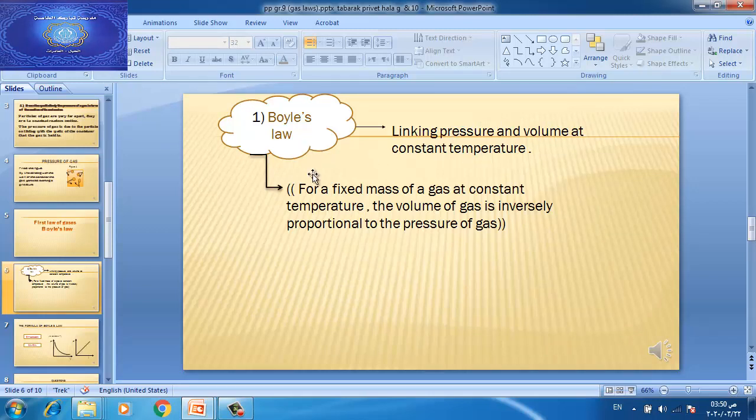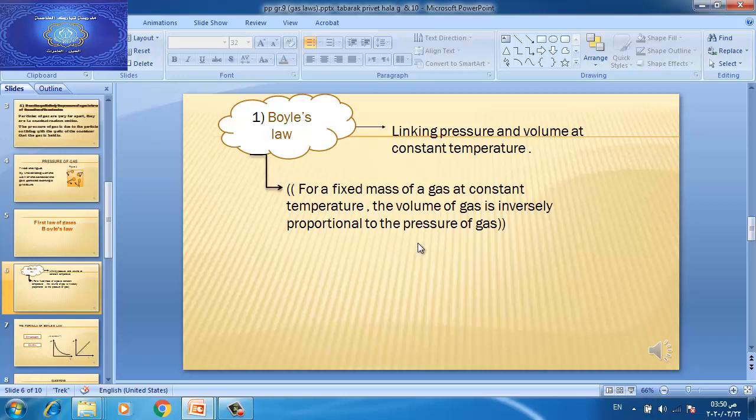Boyle's law states that for a fixed mass of a gas at constant temperature, the volume of gas is inversely proportional to the pressure of gas. So what is meant by inversely proportional? We said before, inversely proportional means when the first quantity increases, the second quantity will decrease.